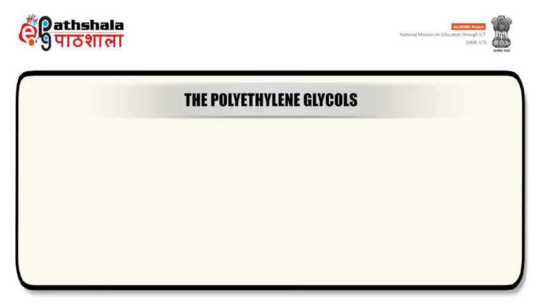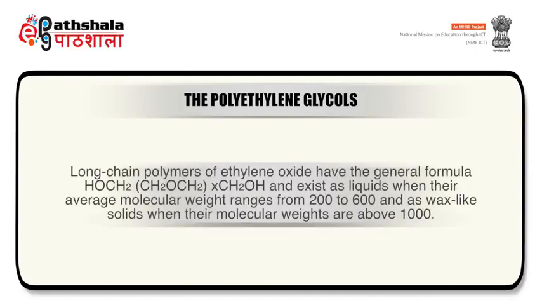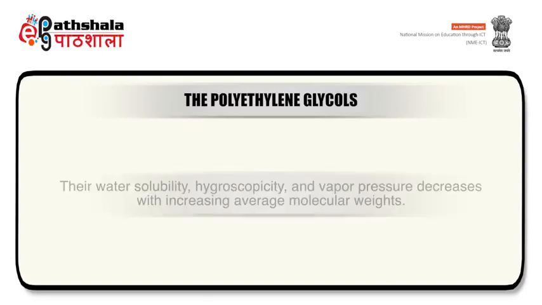Now let's talk about polyethylene glycols as suppository bases. Long chain polymers of ethylene oxide have a general formula and exist as liquids when their average molecular weight ranges from 200 to 600 and as wax-like solids when their molecular weights are above 1000. Their water solubility, hygroscopicity, and vapor pressure decrease with increasing average molecular weights.